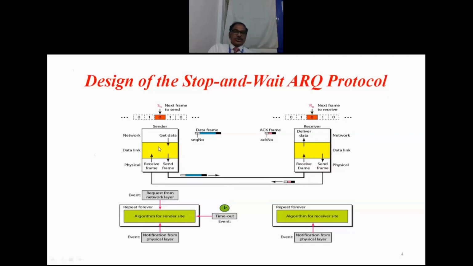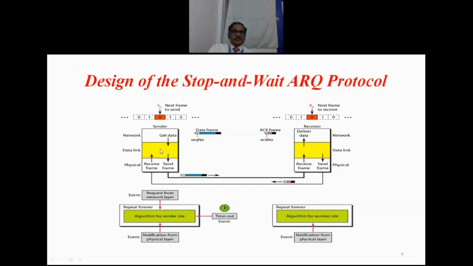If the timer has not expired by that time, it stops the timer, and if the acknowledgement is positive, then the previous frame in the buffer will be removed, and the next data coming from the network layer will be made into the next frame and transmitted. So this is how the sequence goes.